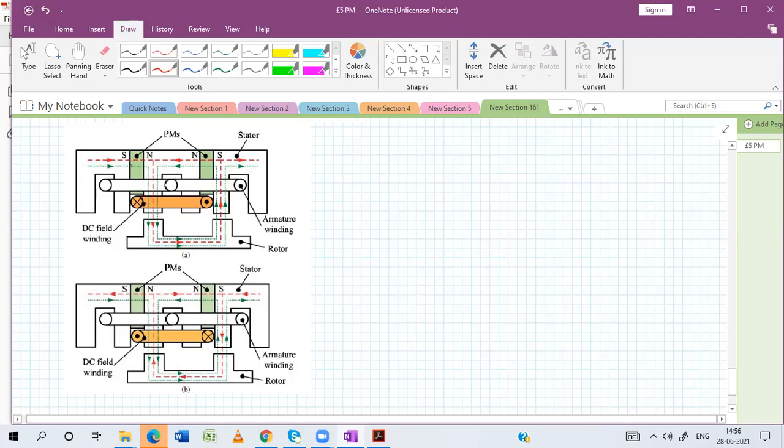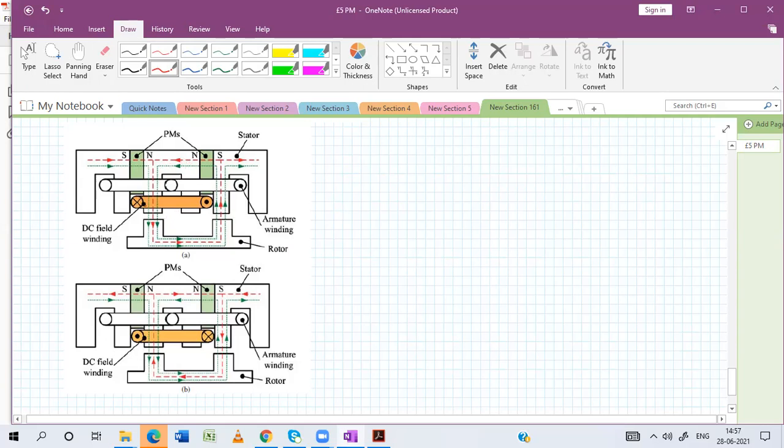So the flux is passing through the stator core in such a way that it comes from the north pole, like this, and here it enters into the S pole. So this is the path. Here both the fluxes, shown as red and green, are aiding each other. So it is called the flux strengthening.